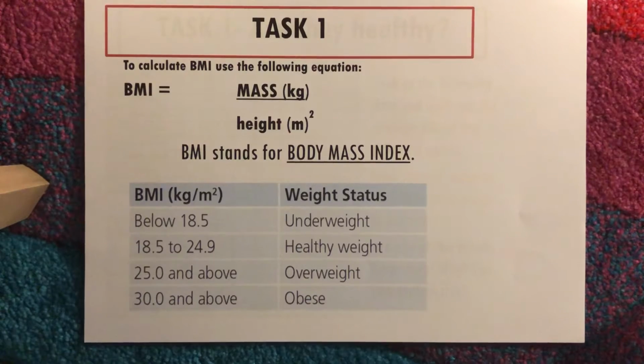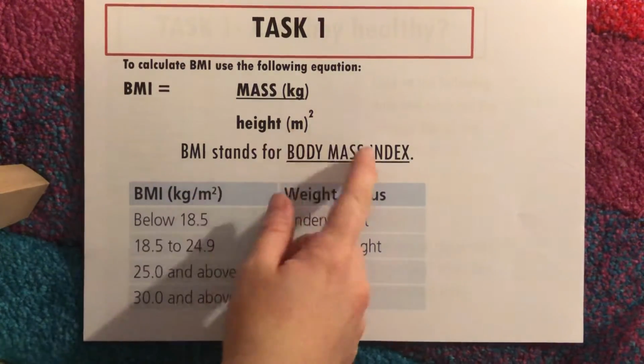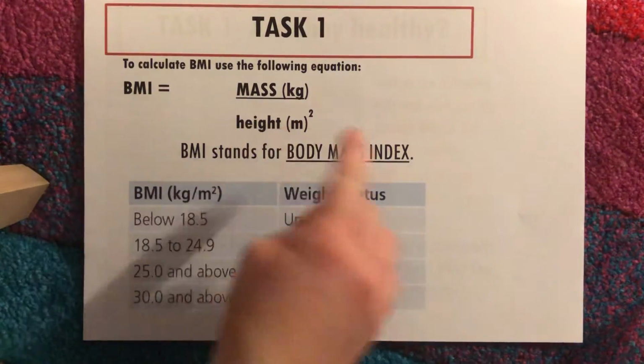So if I'm 2 meters tall, I need to square that. I need to do 2 times 2, which would be 4, wouldn't it? If I'm 3 meters tall, I'd have to square that. 3 times 3 is 9. Obviously, no one's actually 3 meters tall, but you kind of get the point there. If I was 1.5 meters tall, I'd have to do 1.5 times 1.5 to get my height in meters squared.